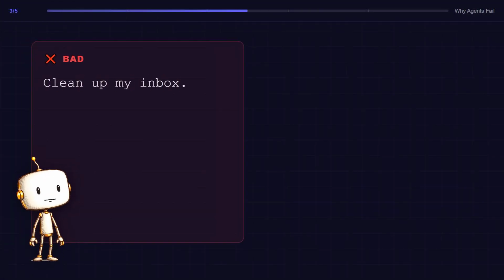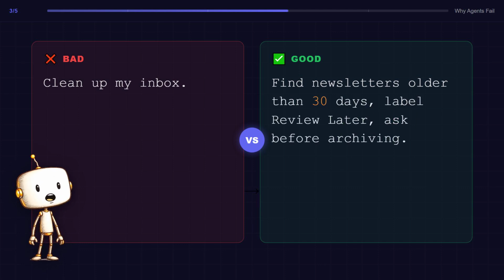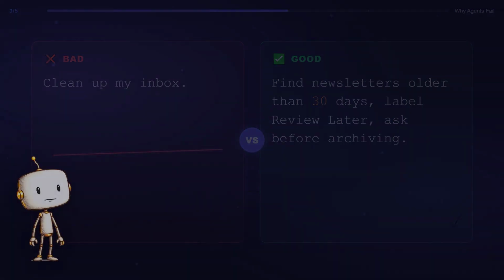Failure 1, vague goals. Bad prompt. Clean up my inbox. Archive newsletters, delete spam, reply to clients. If the agent has too much permission, its guess becomes an action. Good prompt? Find 30-day-old newsletters, label them review later, and ask before archiving.